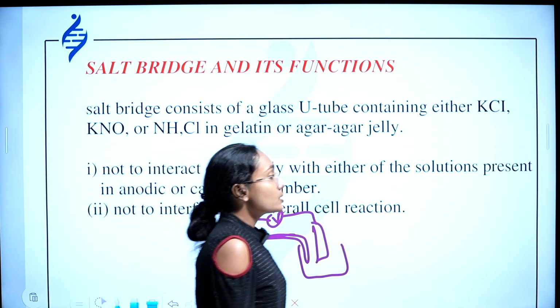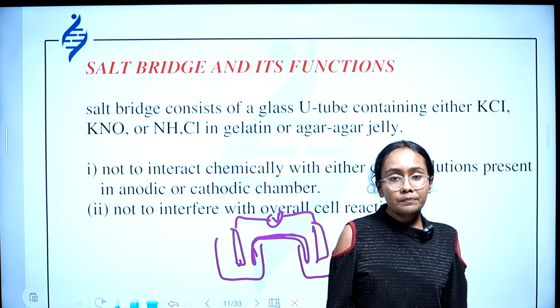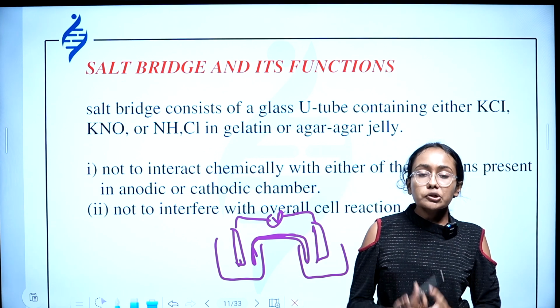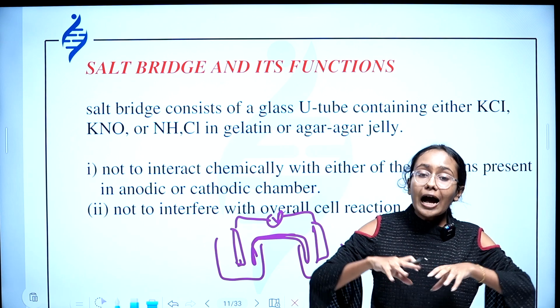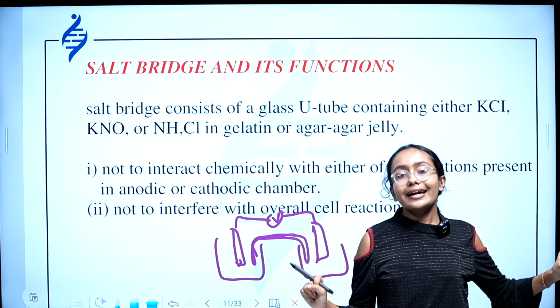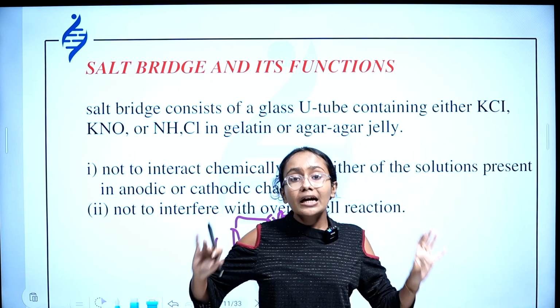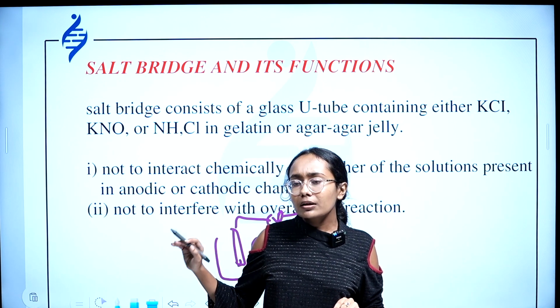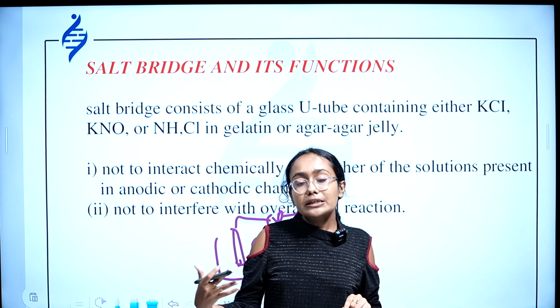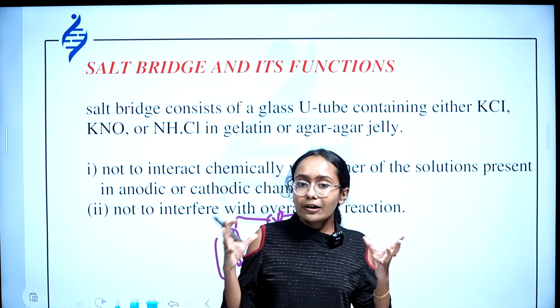So what are the functions of the salt bridge? The salt bridge is present in a Daniell cell or a galvanic cell so as to isolate the anodic solution and cathodic solution. Also, the salt bridge is present there not to interfere with the overall cell reaction.